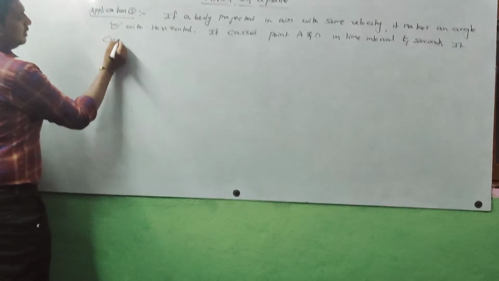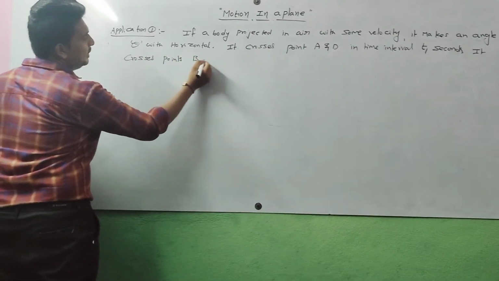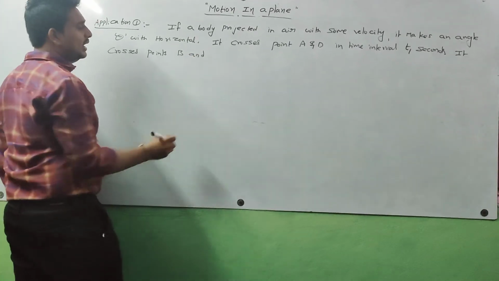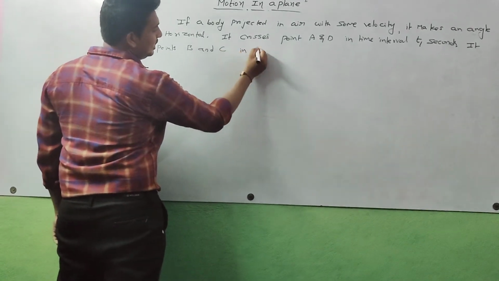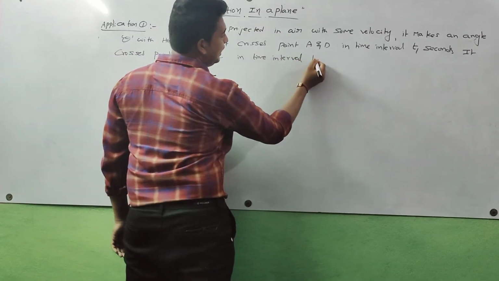It crosses points B and C in time interval t2 seconds.